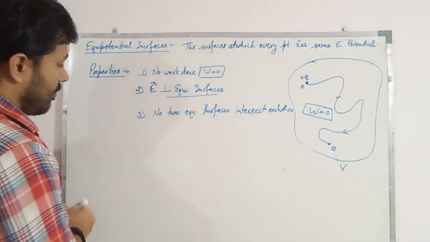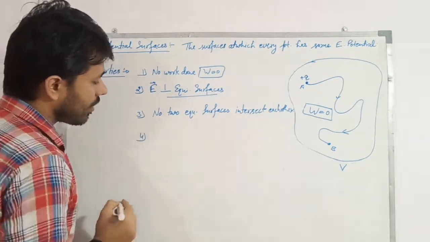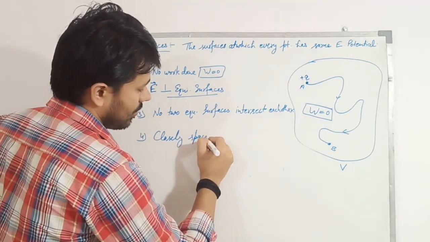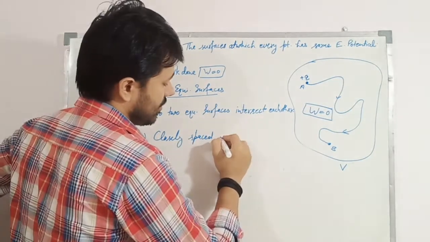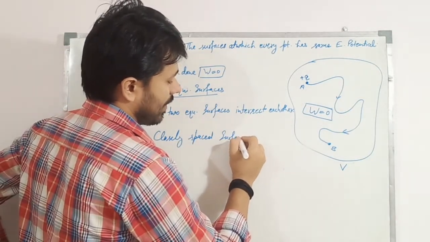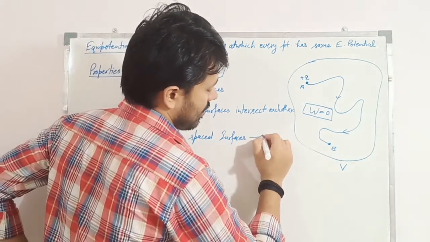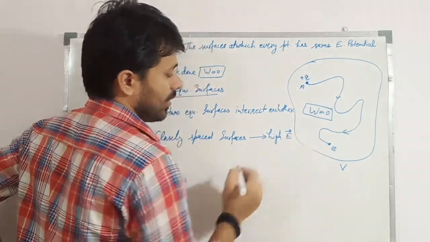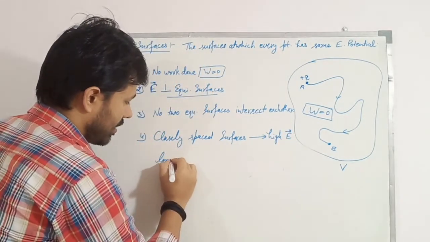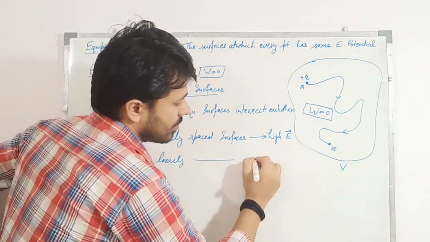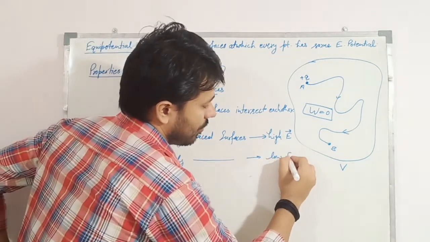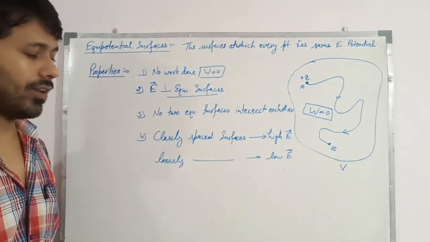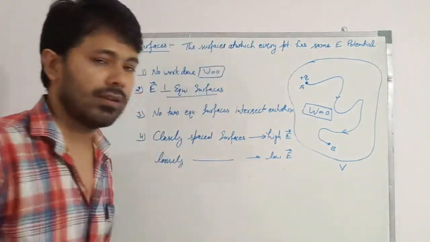Next property is closely spaced equipotential surfaces have a high value of electric field, and loosely spaced surfaces show a low value of electric field. These are some properties of equipotential surfaces, right?